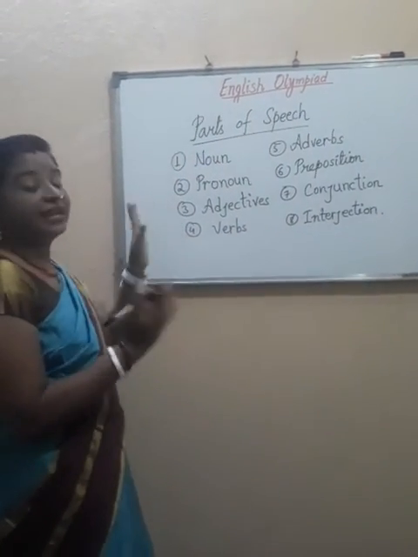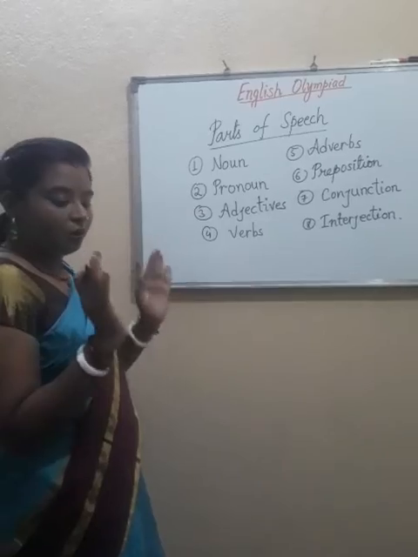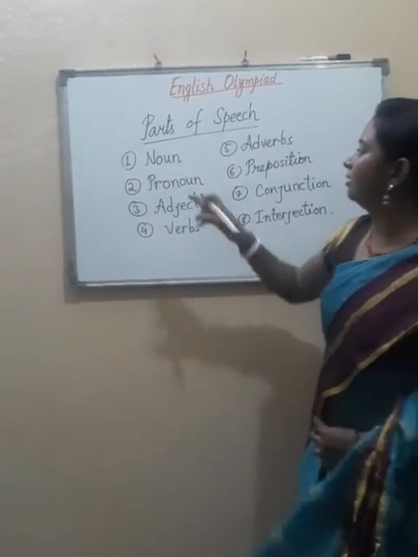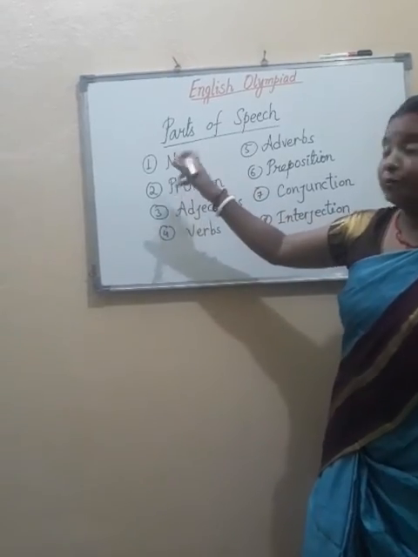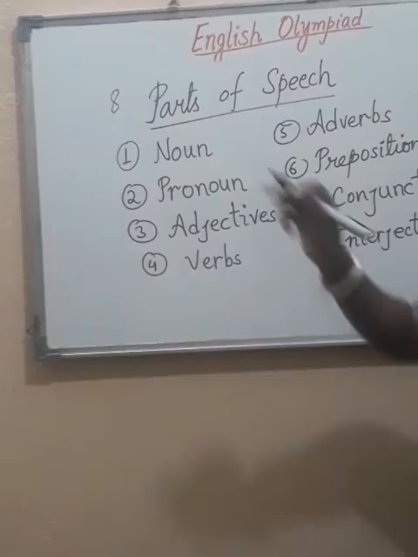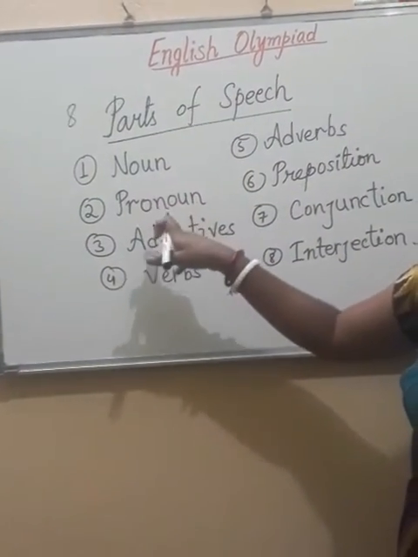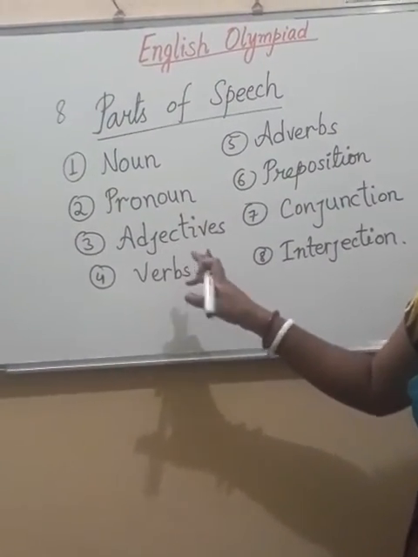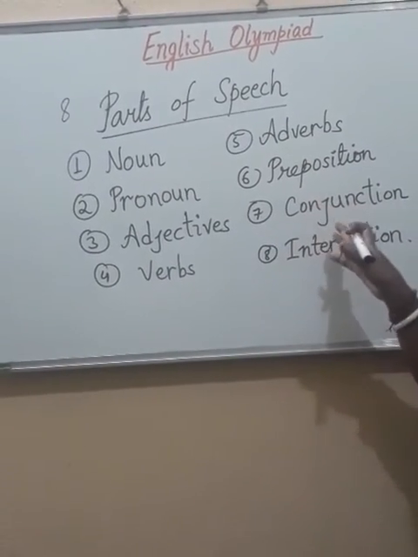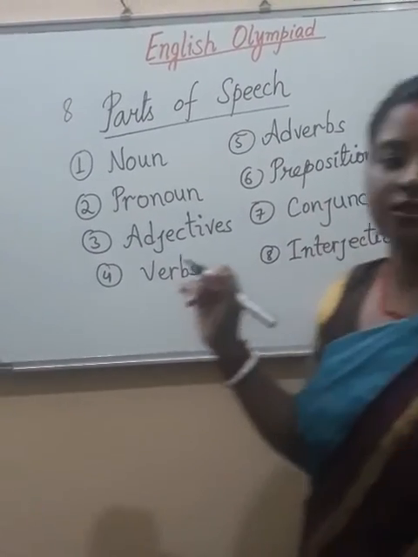See, these are the 8 parts of speech. Once I am going to repeat these names. Have a look here. Let me write here. There are 8 parts of speech. The first one is noun, next pronoun, adjectives, verbs, adverbs, prepositions, conjunctions and interjections.